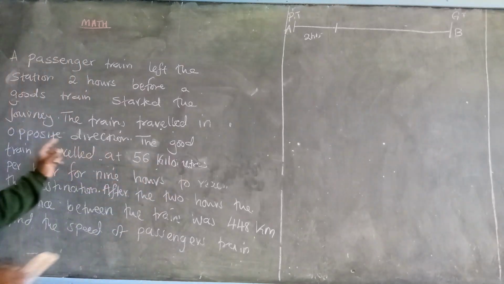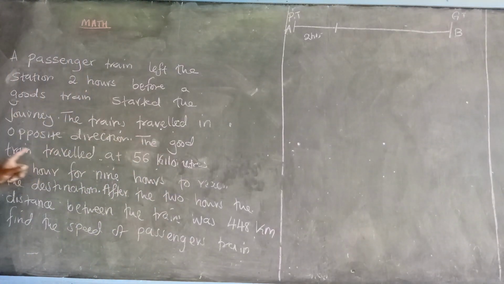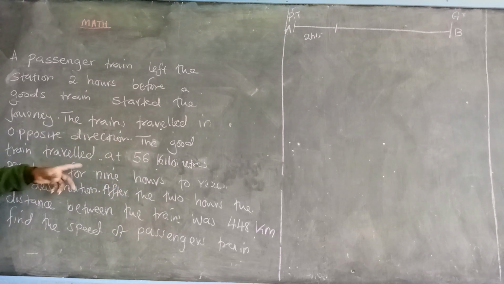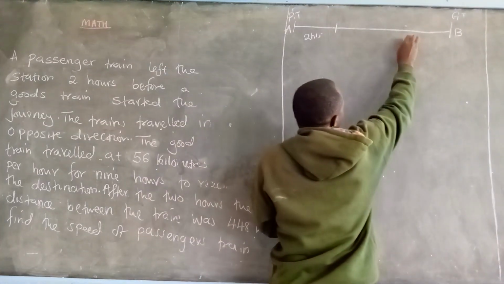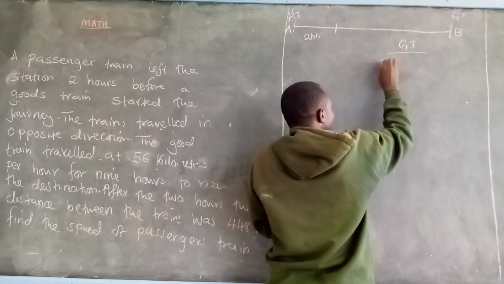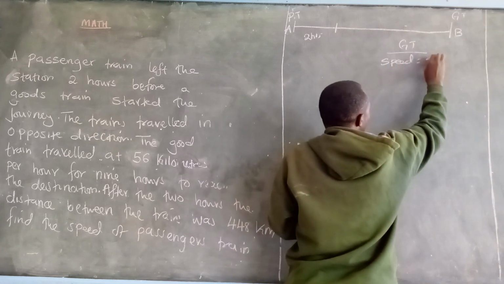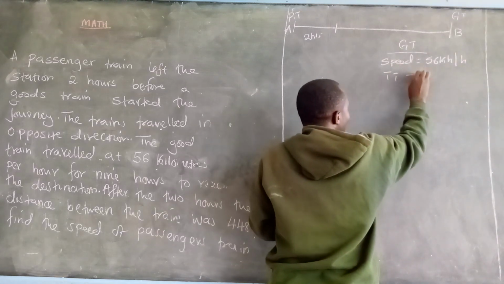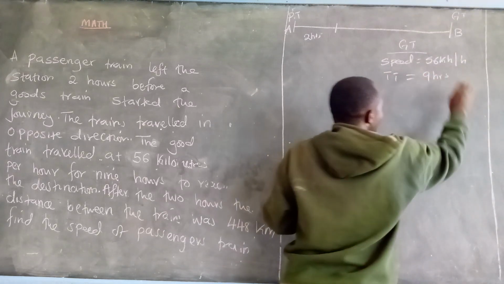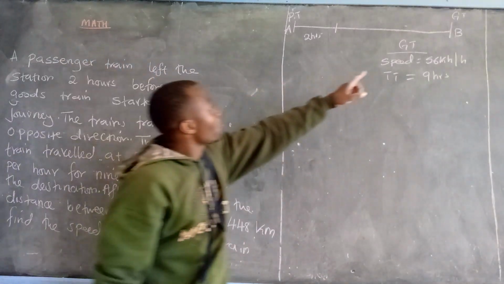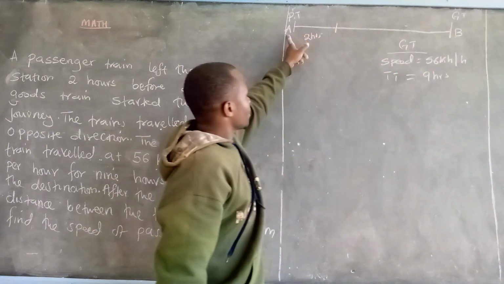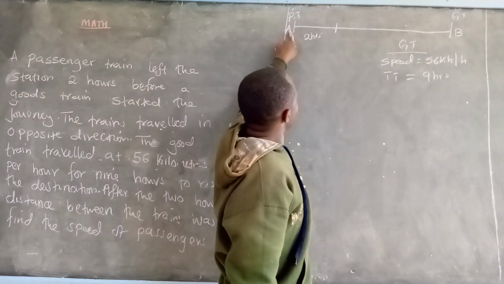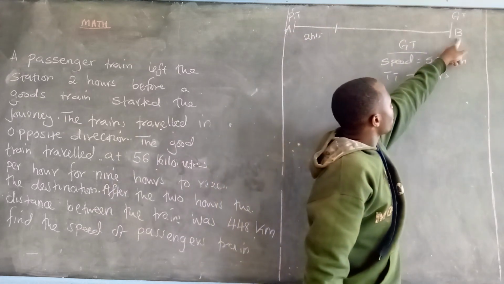Now, as you can see here, the goods train traveled at 56 kilometers per hour for 9 hours. So, the goods train used a speed of 56 kilometers per hour. Time taken is actually 9 hours, 9 hours to travel from point B to point A. Using this, we'll be able to find the total distance from A to B or from B to A.